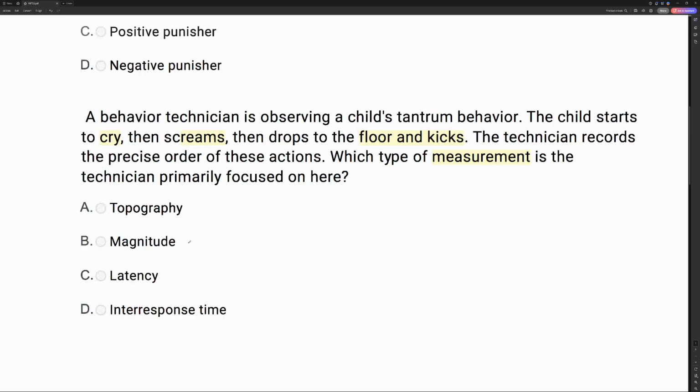And then latency and inter-response time are both continuous measurements. They both measure time in between. The technician isn't necessarily measuring any sort of time, but rather the order that these specific topographies occur in. So the technician is primarily focused on topography.